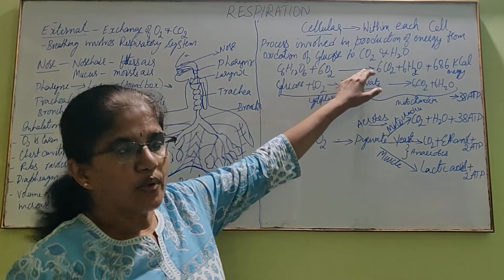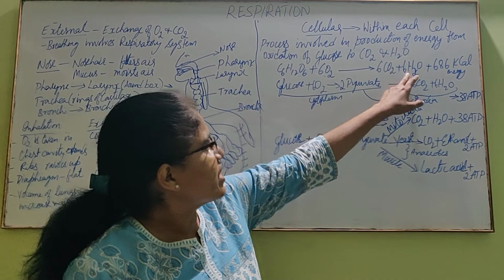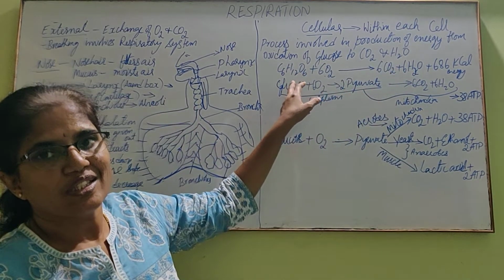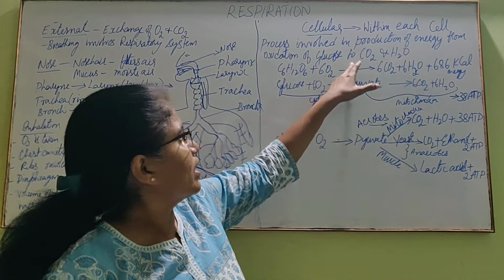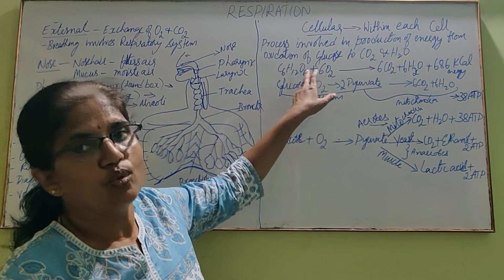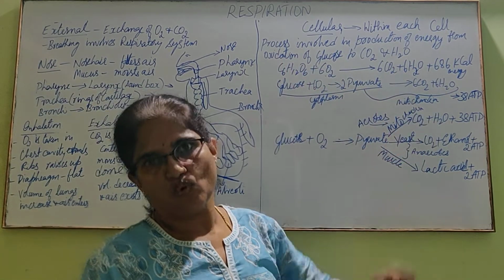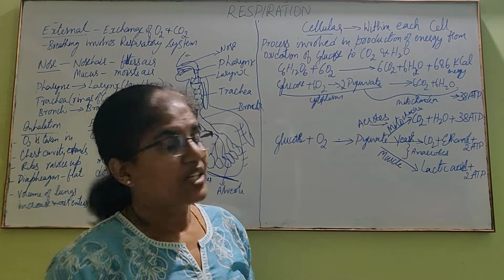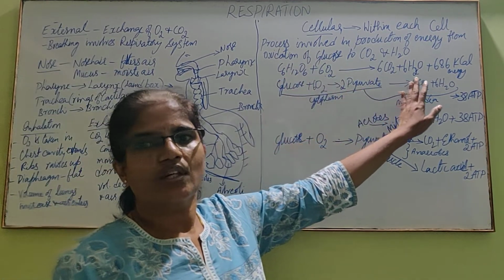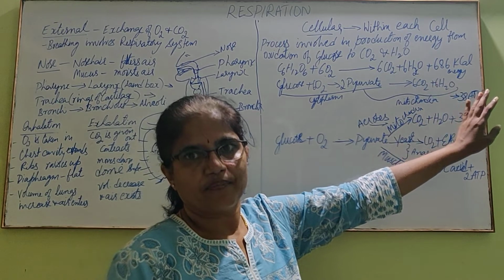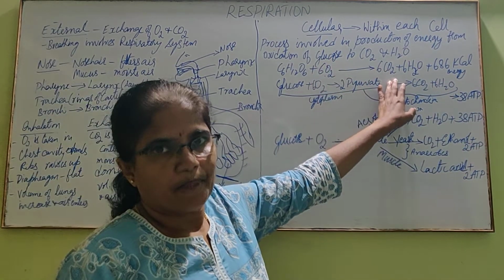Can you see this equation, and can you guess where you saw the equation? The reverse equation is photosynthesis. We have seen carbon dioxide and water in the presence of sunlight and chlorophyll give glucose and oxygen. This is the reverse equation of photosynthesis. Whereas in cellular respiration, glucose in the presence of oxygen gives carbon dioxide and water. Okay, this won't happen directly.